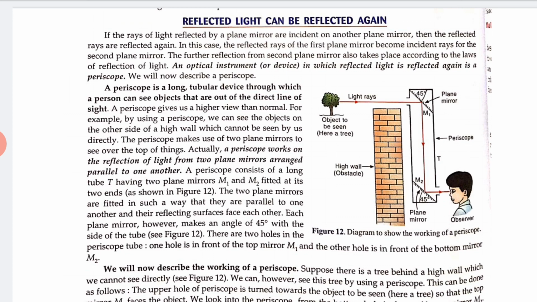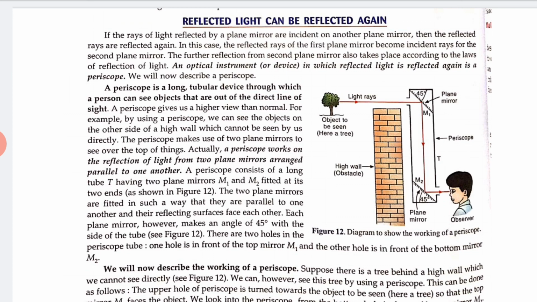Mirror M1 reflects these rays of light downwards towards the second mirror M2. The mirror M2 then reflects the rays of light towards the eyes of the person looking into the periscope through the lower hole.